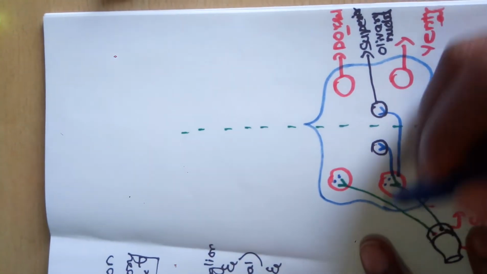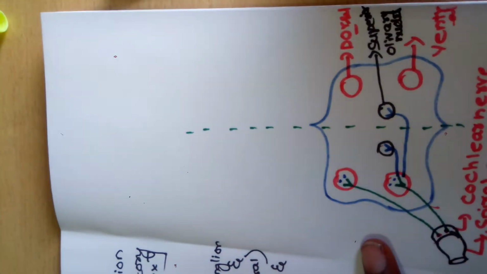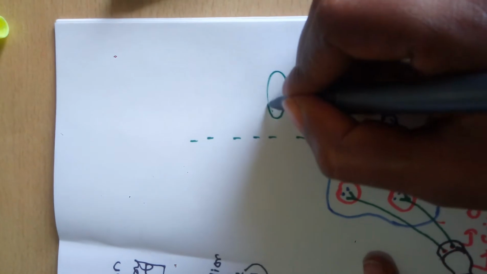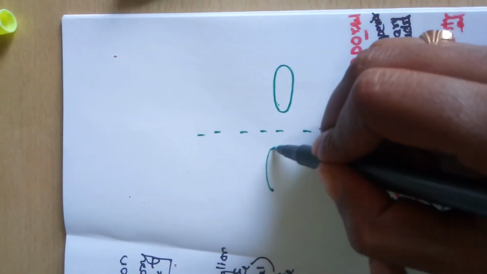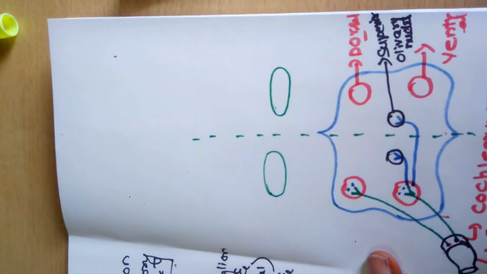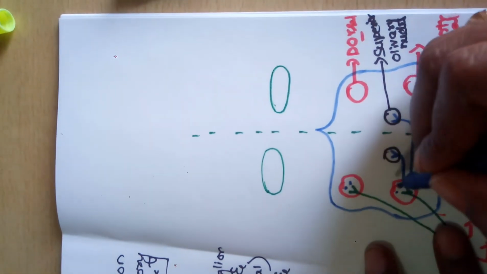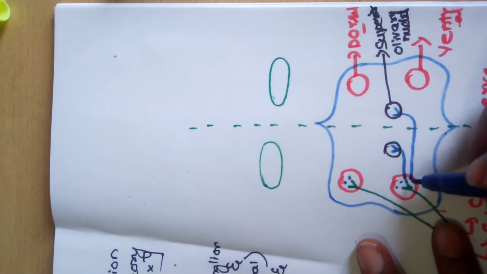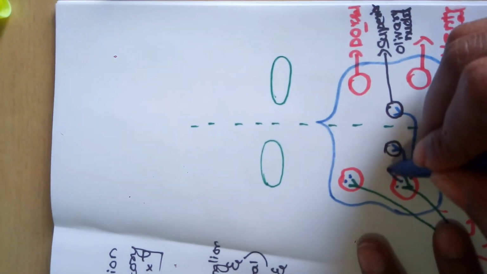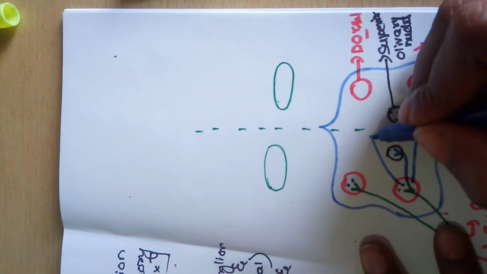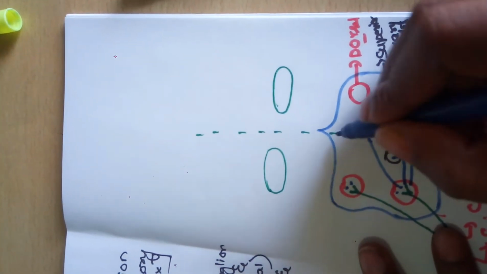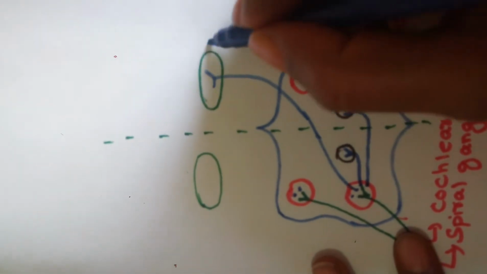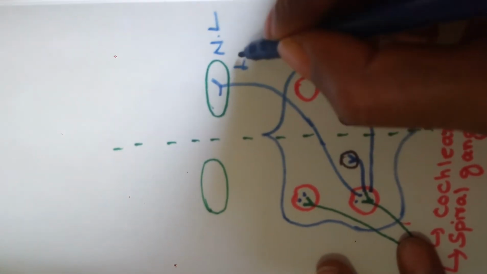Next, third set of fibers. Before that, let me draw nucleus of lateral lemniscus of both the sides. Third set of fibers arises from the ventral nuclei of the same side and crosses the other half, and reaches to nucleus of lateral lemniscus.